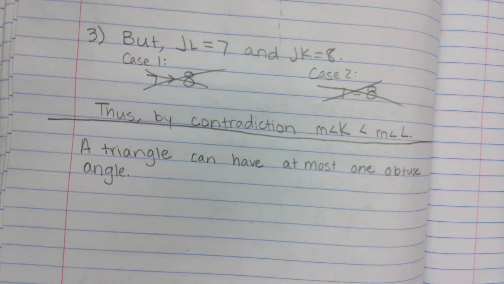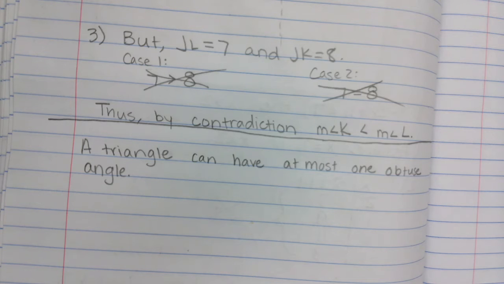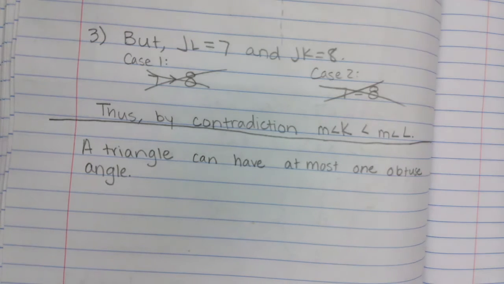This is actually a really good one that we would use for indirect, because if you imagine a triangle with an obtuse angle. Obtuse means what again? Bigger than 90, so it's like open, right? Can you imagine a triangle that has two of those? It would go up like this, and then it doesn't close. Remember, to be a triangle, it has to close. So we're going to show that by our proof by contradiction, or an indirect proof.